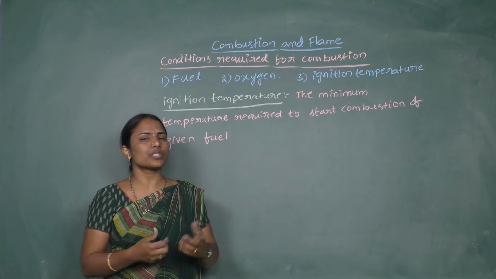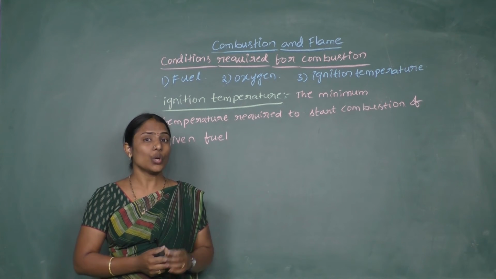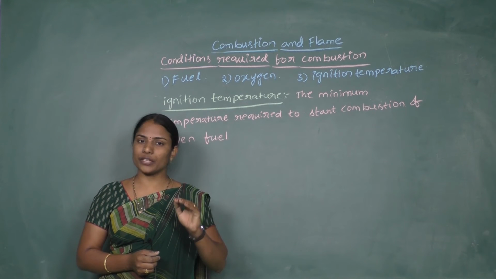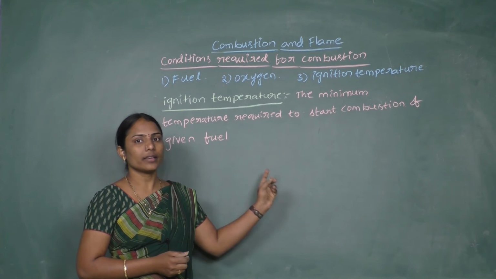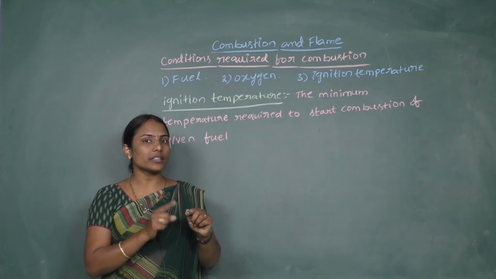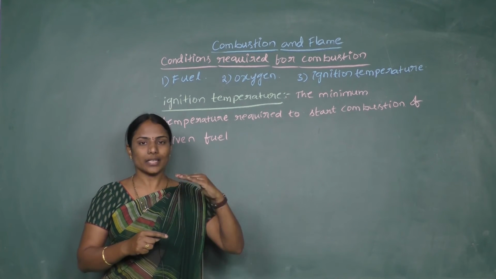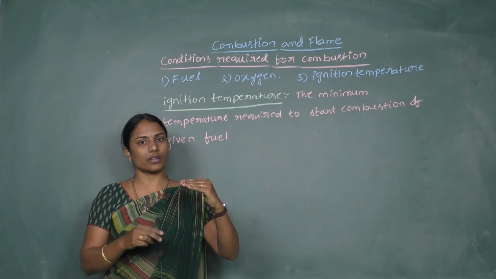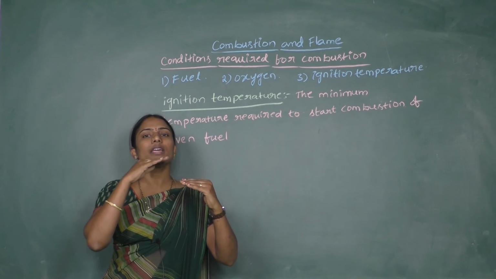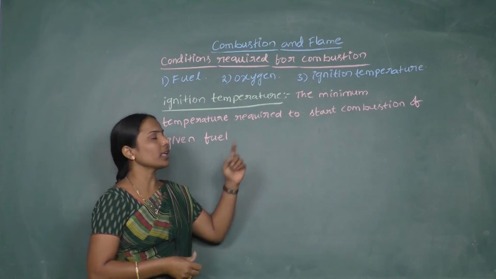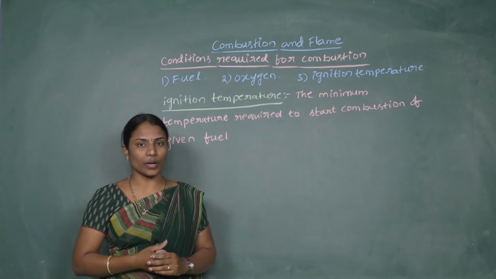So which substances will catch fire easily? Those whose ignition temperatures are low can readily catch fire, because we always need to heat the substance above the ignition temperature. If this benchmark is lower, we can readily cross it and make the substance undergo combustion.